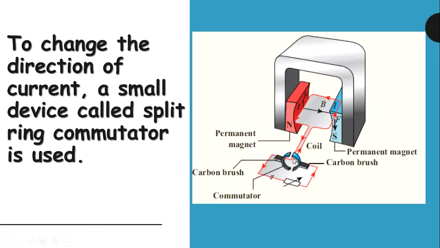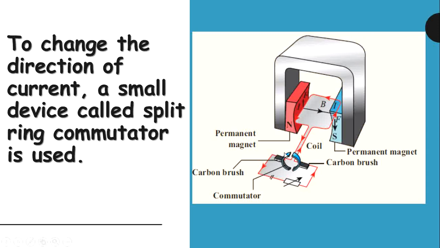Then when will the current flow in this coil? As the coil is moving, it continues to move forward, bringing one of the split ring commutator halves in contact with this carbon brush.